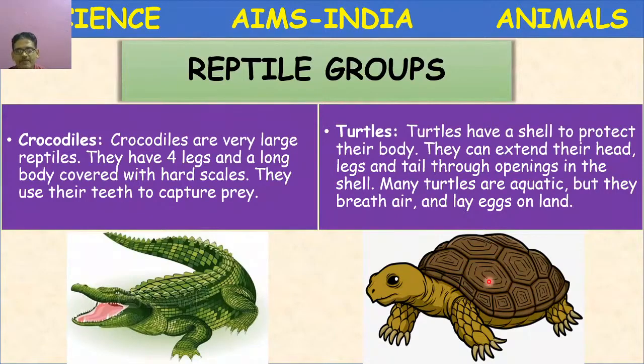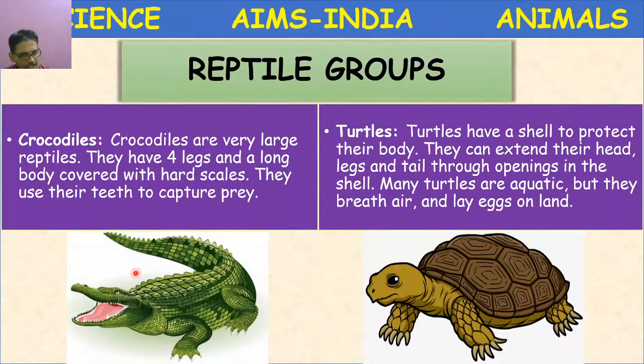This is called carapace. It is a protective shell which protects them. That's why these animals have fewer enemies. Many turtles are aquatic. They breathe air through lungs and they lay eggs on land. So some of the turtles, sea turtles, come to the seashore, dig the soil and lay the eggs on land. Okay. So crocodiles also.